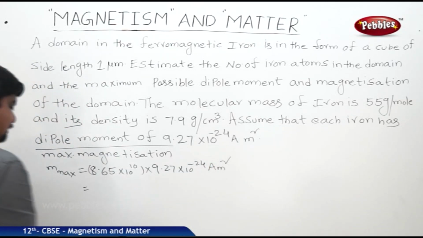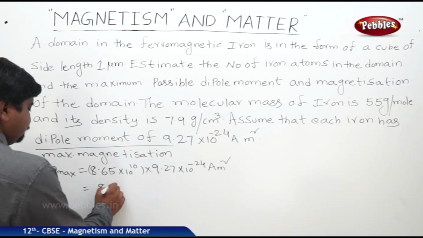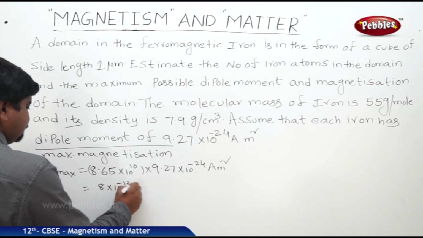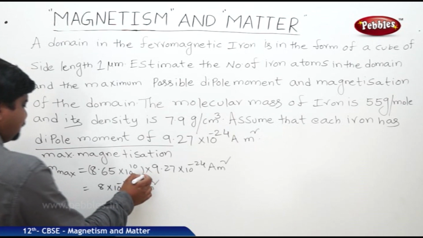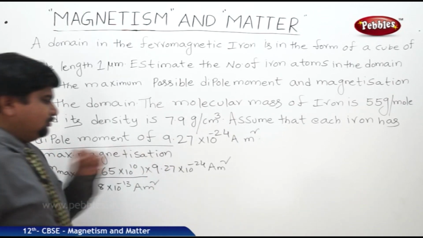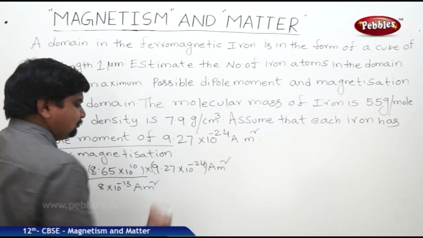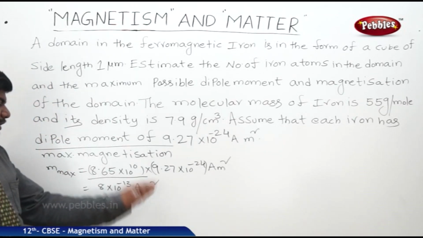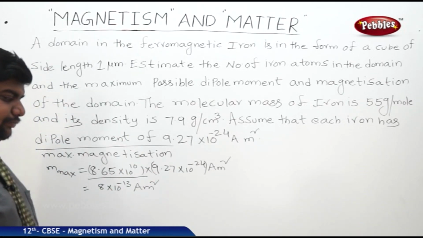So we will get 8 into 10 to the power of minus 13 A m square. This is the number of atoms into dipole moment of each.